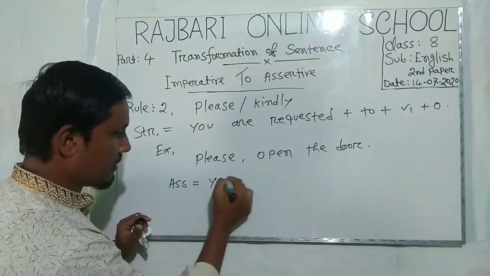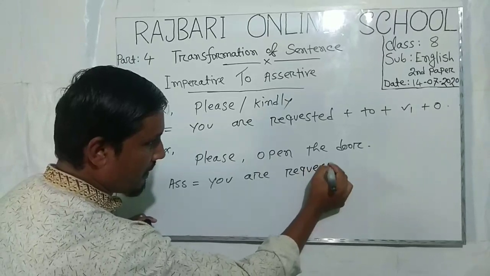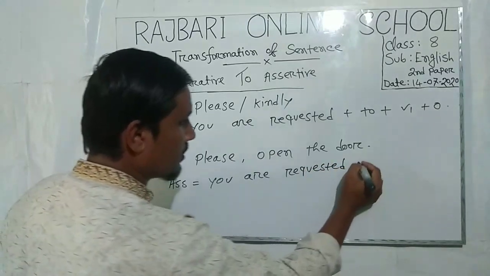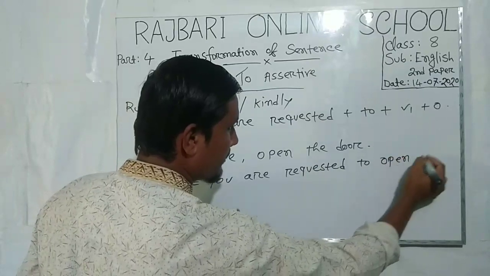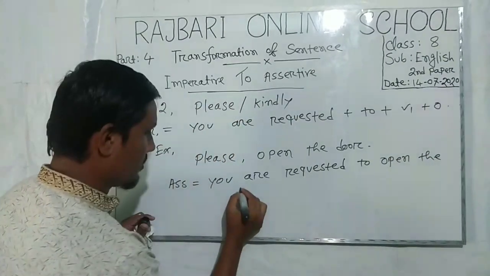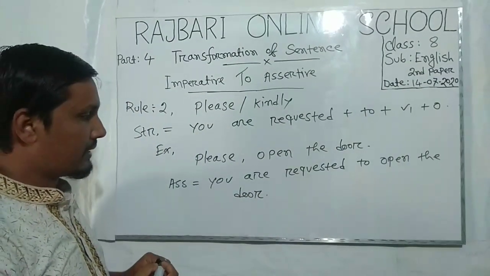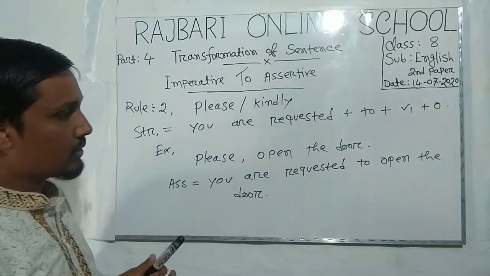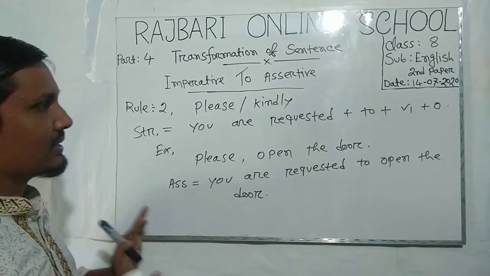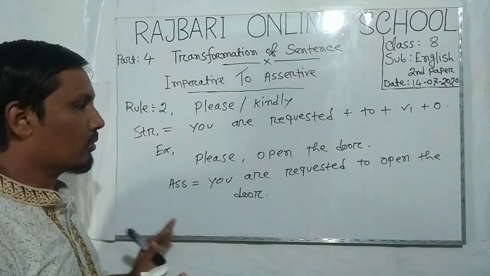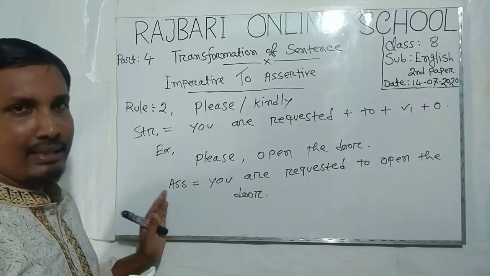You are requested to open the door. Have you understood, my dear students? I hope you have enjoyed and understood these rules, and if you follow them, you can see lots of examples in your books, and you can convert this type of sentence following this rule.